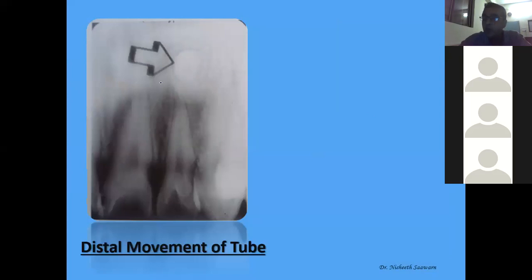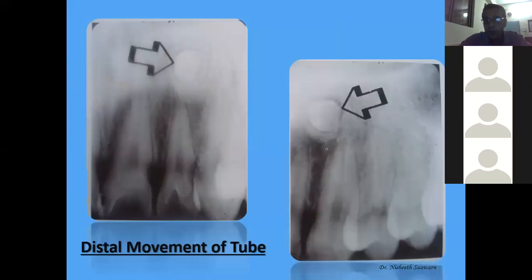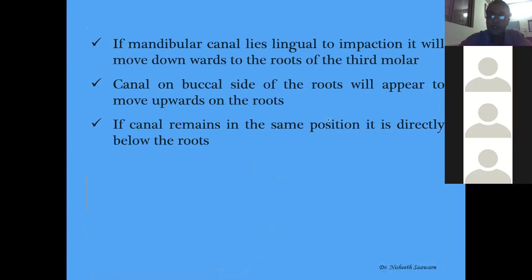Now I move the tube distally. What happens? When I move the tube distally, it has moved towards the canine. It was at the tip of the lateral incisor. This is lateral incisor, canine, first premolar, second premolar. It has moved towards the tip of the canine. That means as I did the distal movement, it moved distally. That means it is on the same movement, so it is on the lingual side.